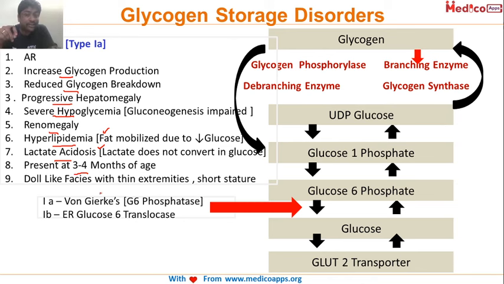Can anyone tell me the glycogen which is deposited in von Gierke's disease? Is it normal glycogen or abnormal glycogen?